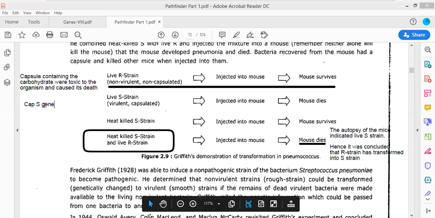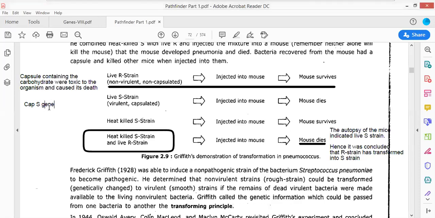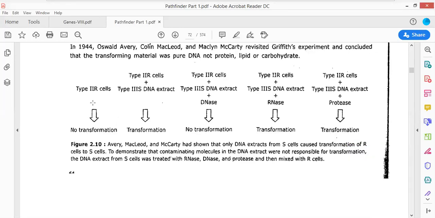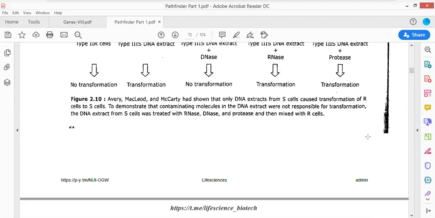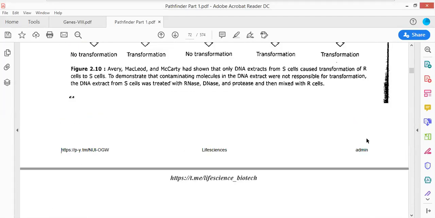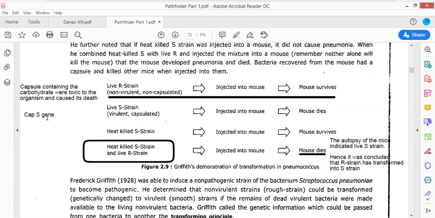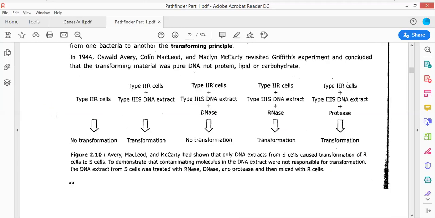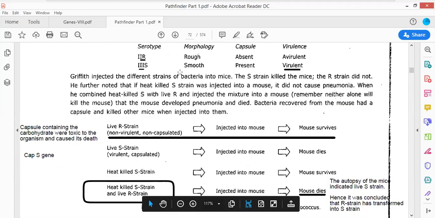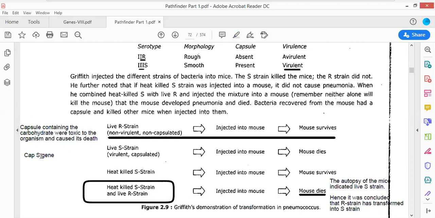No, look here. There is a gene which is being transformed. The gene is referred to as the CAPS gene. The CAPS gene refers to the capsule synthesizing gene. This CAPS gene is being transferred from the dead S strain into the R strain. When this CAPS gene was being transferred, it was responsible for the transformation of the R strain into S strain.